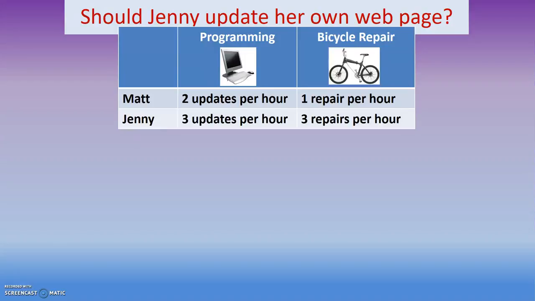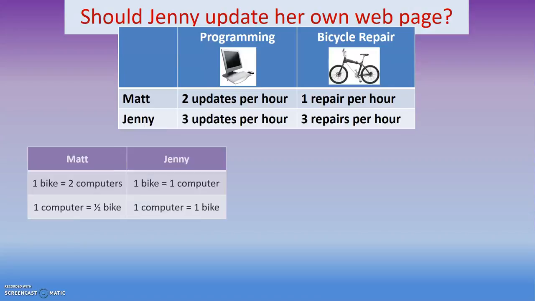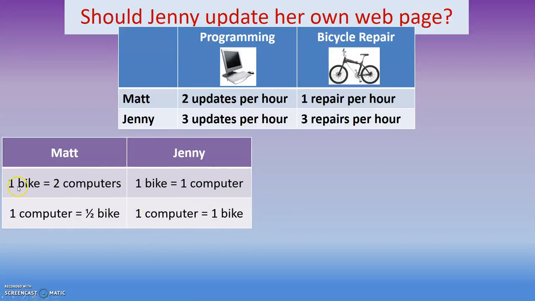One more example for you. We've got Matt and Jenny. They can either program a computer or fix a bike. So I'm going to do the same thing here. These are already reduced down as far as I can, so I'm going to set up my comparison chart. I'm going to say that for Matt, every time he fixes a bike, he could have been fixing 2 computers. Every time he fixes a computer, he could get through about half of a bike repair.